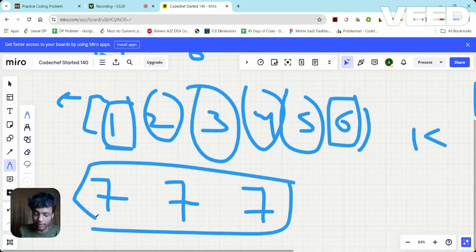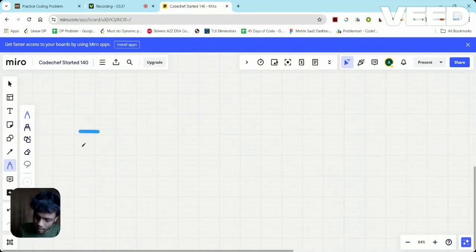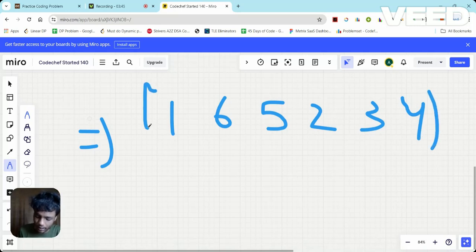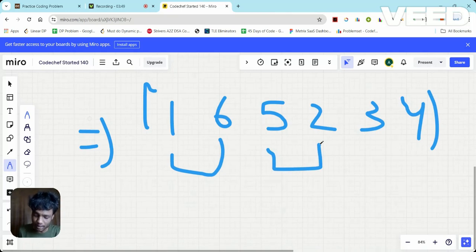It means I can divide this array into 3 subarrays, and the sum of each subarray will be 7, and all the 3 are equal. So if I rewrite this permutation, it will look something like 1 6 5 2 3 4. This is a permutation. Now the sum of this subarray, the sum of this subarray, the sum of this subarray is the same.